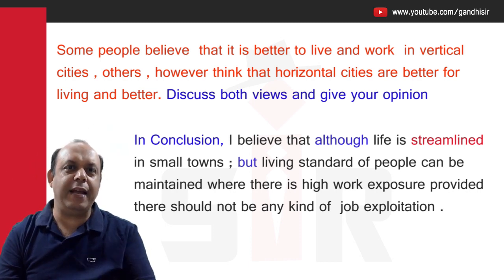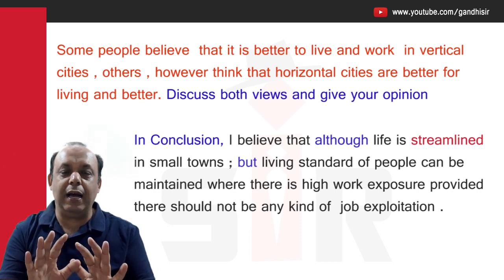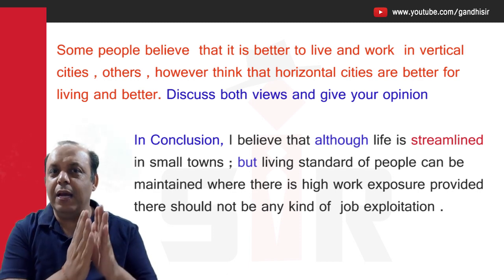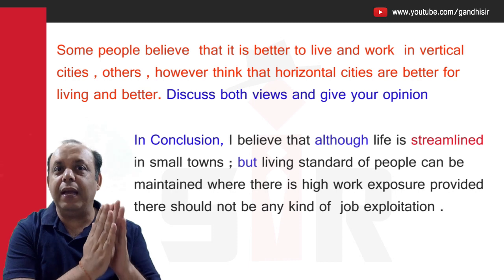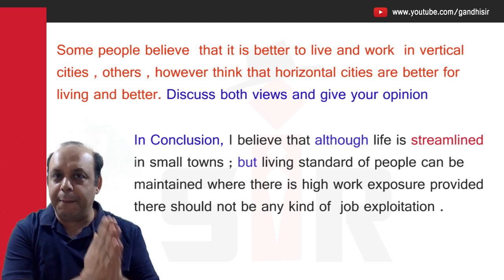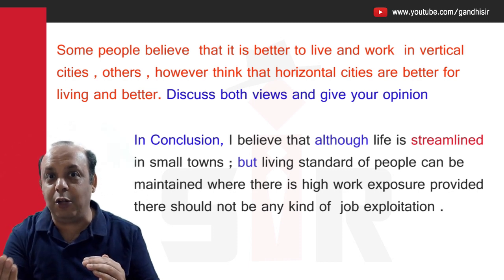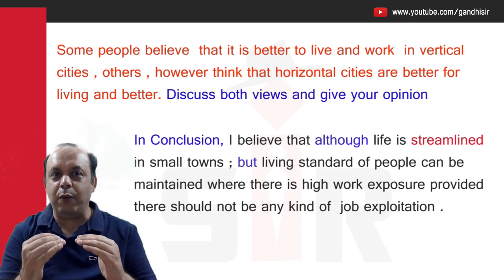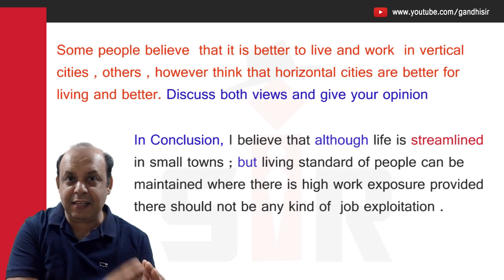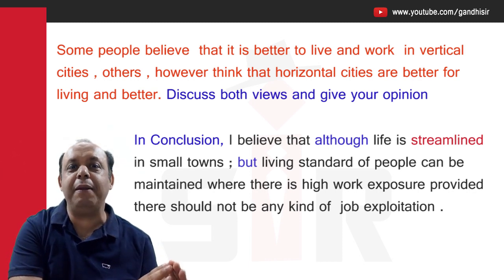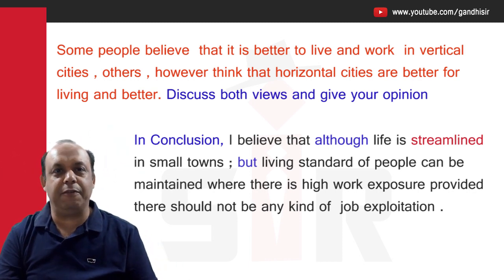Now, when I teach you the next one, the question. So now I am telling you again in short what you do first. In the conclusion you wrote your own opinion, after that you added the other's opinion with although. Then you are writing the word but, which lessens this, means decreases the value of the previous line, and you are making the next line important.